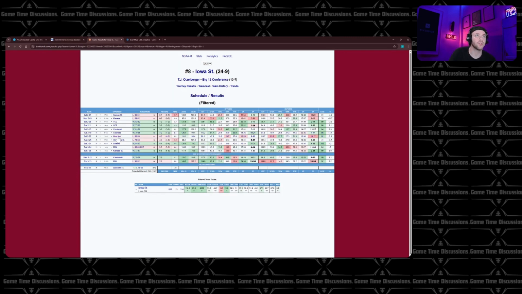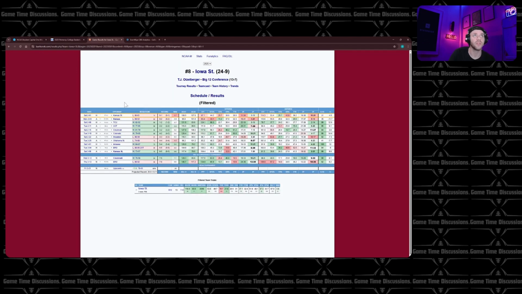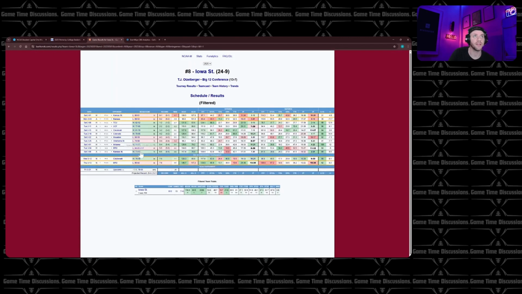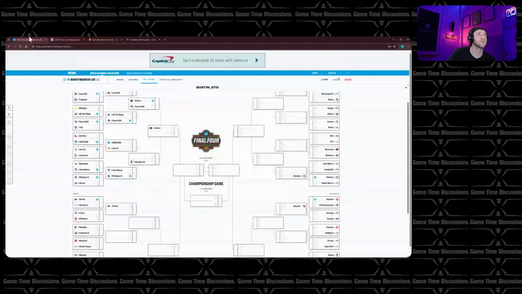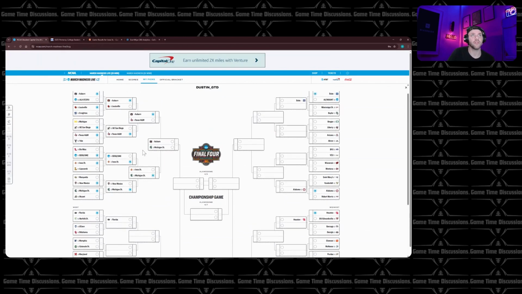Losses were at Houston, of course. Oklahoma State, that was a really bad loss. Kansas State's a horrible loss, and that was at home, February 1st. Kansas by 17. BYU by only 4, though. They did dominate Cincinnati and Kansas State in the year. Lost to BYU by 3 a couple weeks before that. Obviously, we have them beating Lipscomb. I think Iowa State will win it. I know it's chalk, boring, and then I think Michigan State does handle it from there.